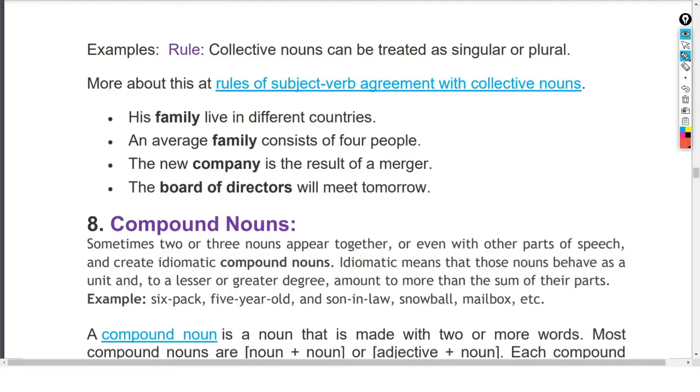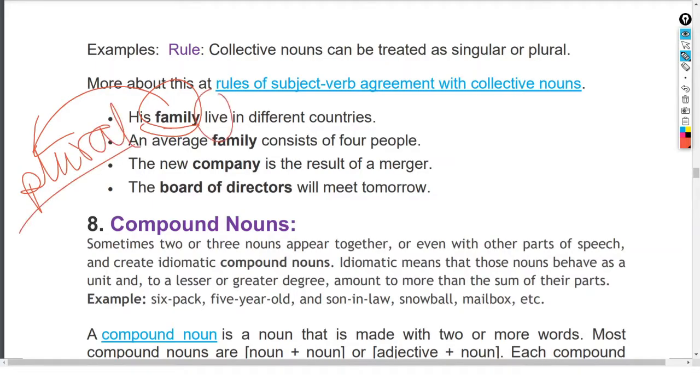His family live in different countries. Okay, his family. तो ये जो हुआ, ये family, how is it used? Is it used as singular or plural? ये plural के हिसाब से यूज हुआ. अगर ये singular होता तब क्या होता? In this family, suppose there are 5 members and all these 5 members live in different countries. We refer to these 5 people separately. We mean these 5 people when we are talking about this word family.